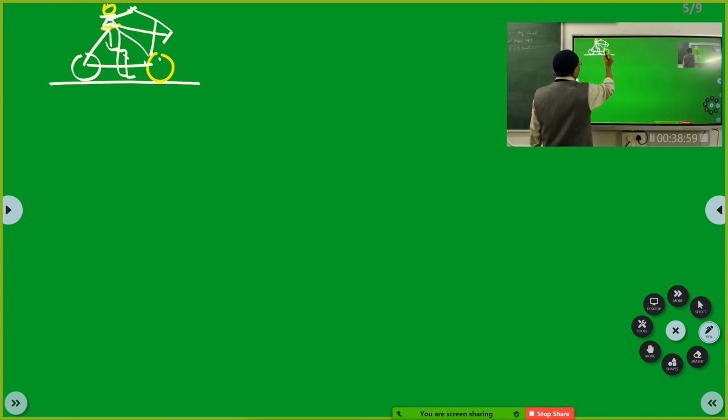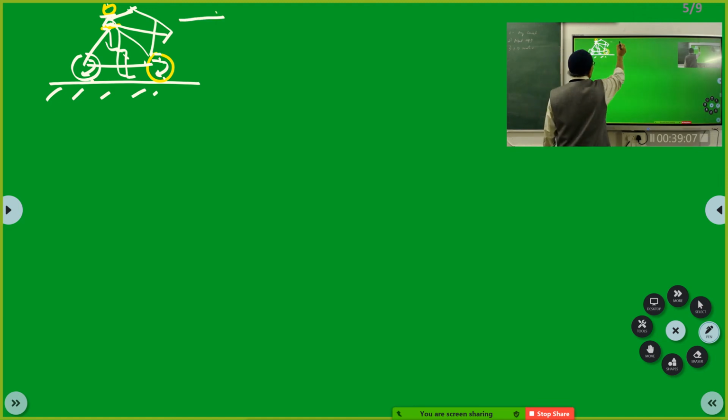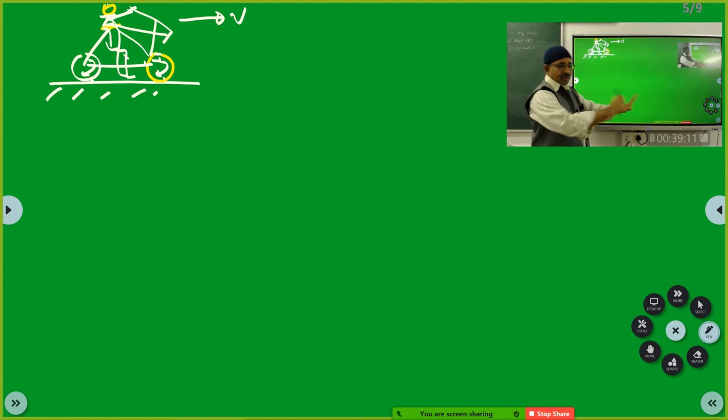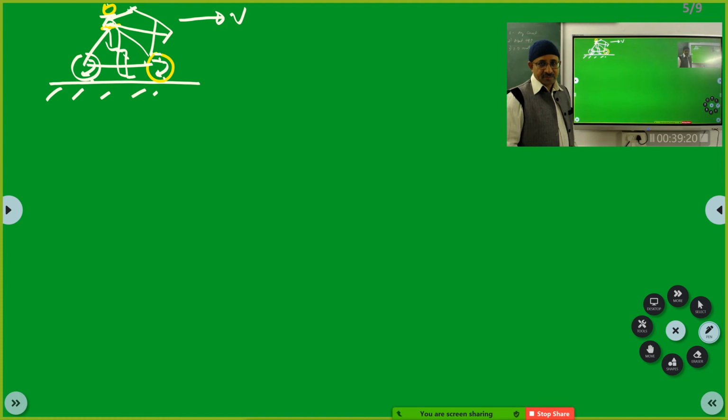So the wheel of the cycle is rotating, right? It is rotating, and this is a road. Now, as you know, this cycle is moving with uniform velocity v. I suppose all of you got this idea. Cycle is moving with uniform velocity v. Got it? Now you are going with uniform velocity v. Now you want to take a left turn.